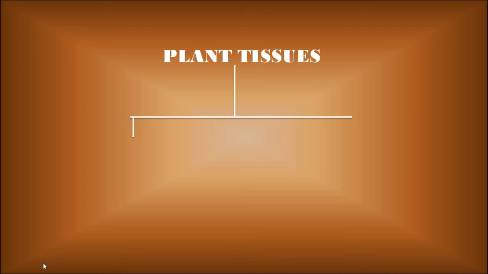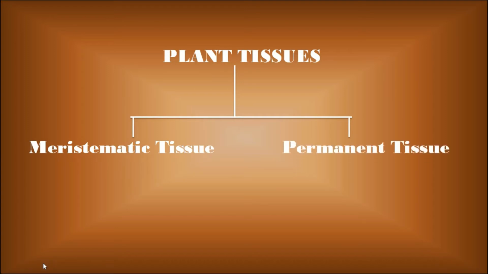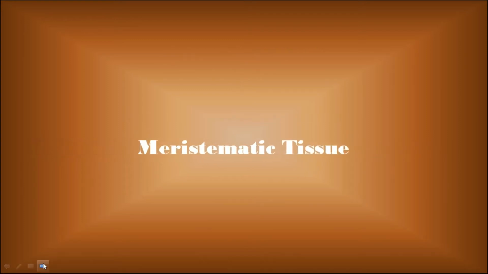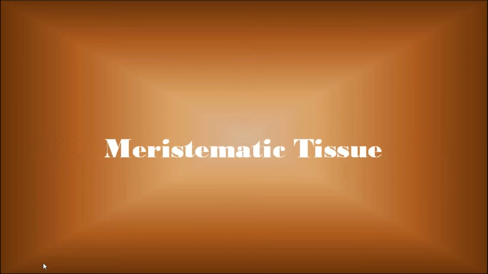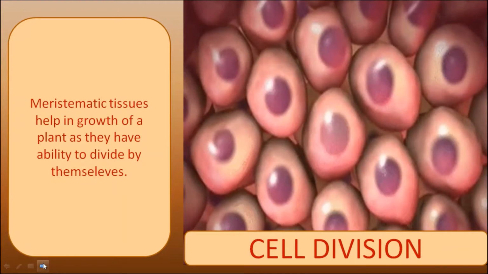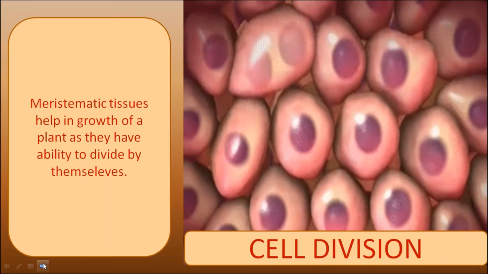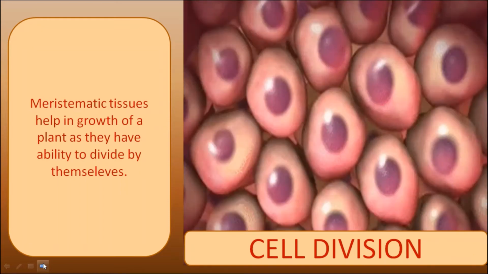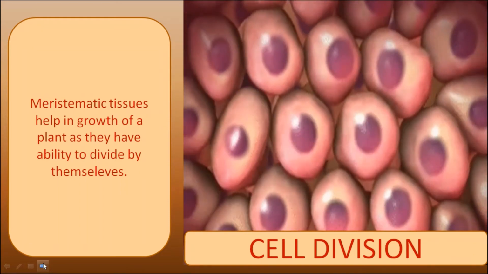Plant tissues are classified on the basis of their structure and functions. So, the two basic types are meristematic tissue and permanent tissue. In this session, we are going to discuss meristematic tissue in detail. Meristematic tissues are known as the dividing tissues because the cells which comprise this meristematic tissue are undifferentiated.